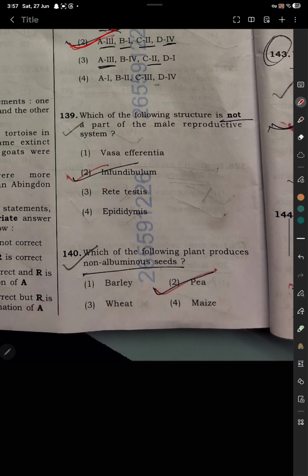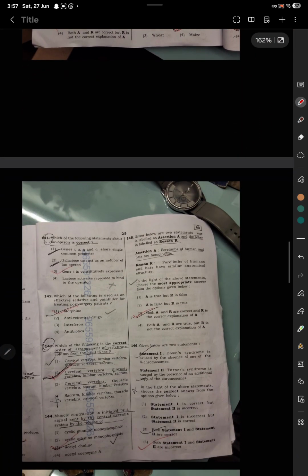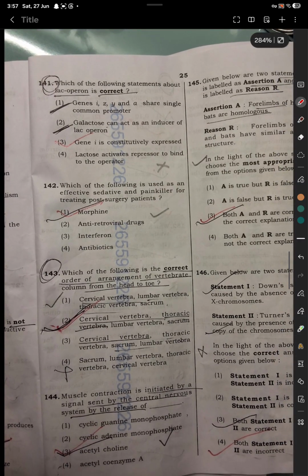Question number 139. Which of the following structure is not a part of the male reproductive system? Infundibulum. Option number 2 is correct. Question 140. Which of the following plants produces non-albuminous seeds? Option number 2, B is correct. Question 141. Which of the following statements about the lac operon is correct? Option number 3 is correct. Gene I is constitutively expressed.